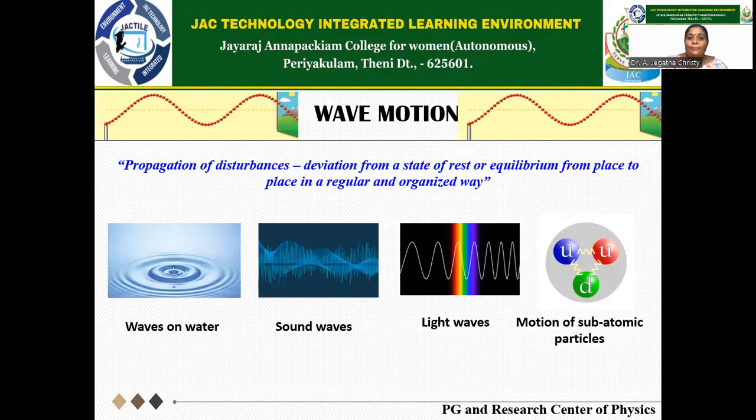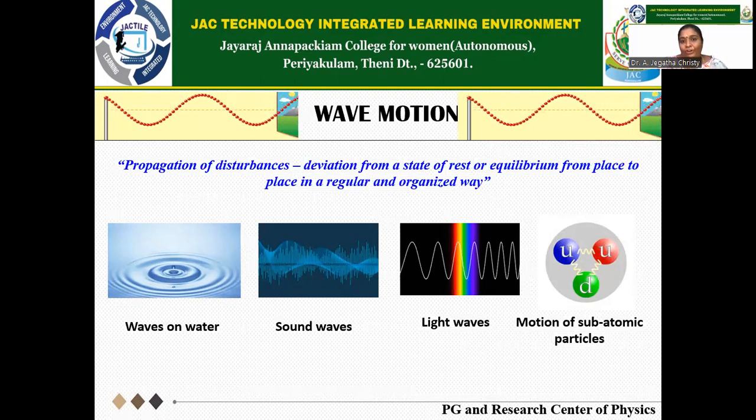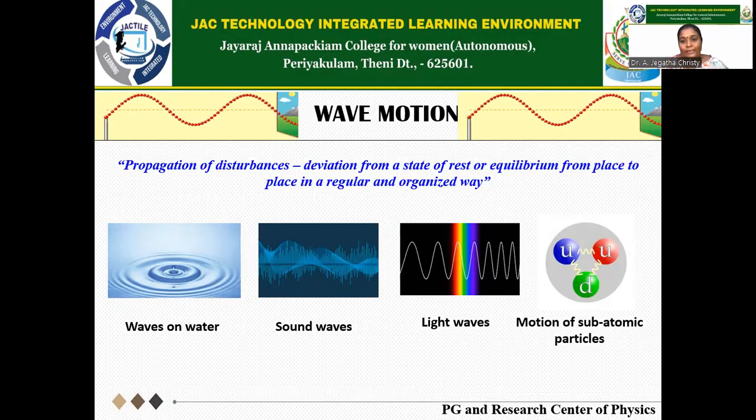Next, we are going to discuss wave motion. Wave motion is nothing but the propagation of disturbances, that is, the deviation from the state of rest or equilibrium, from place to place in a regular and organized way. We have experienced different types of wave motions. We can see waves in water, like when you throw a stone inside a pond, you can see circles form, which are the waves in the water. There are also sound waves, light waves, the electromagnetic spectrum, and motion of subatomic particles.